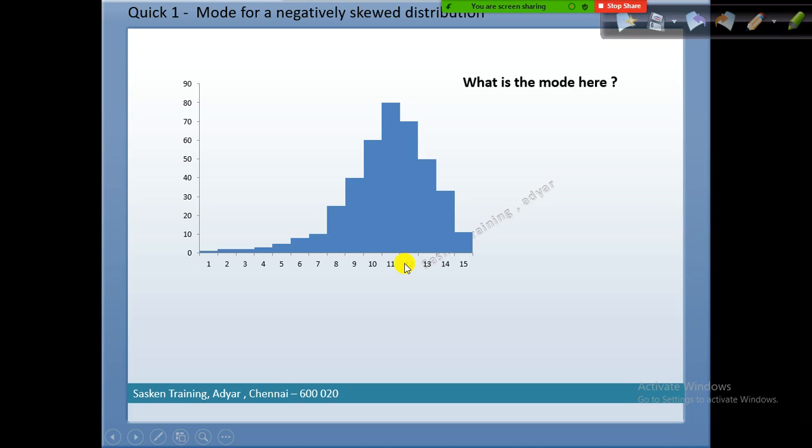In this bin, 10,001 to 11,000 values are plotted, so you need to add these two values, and that is your mode here.